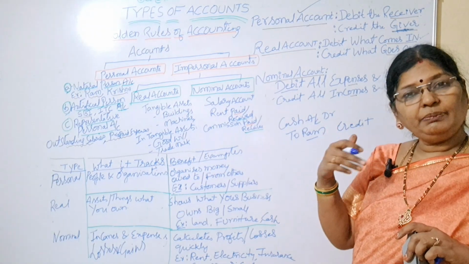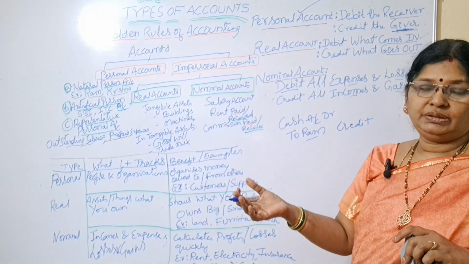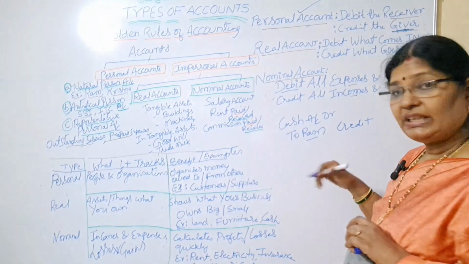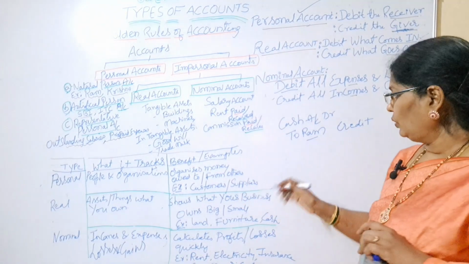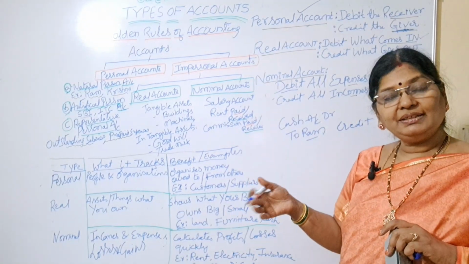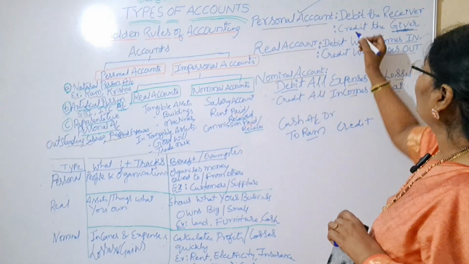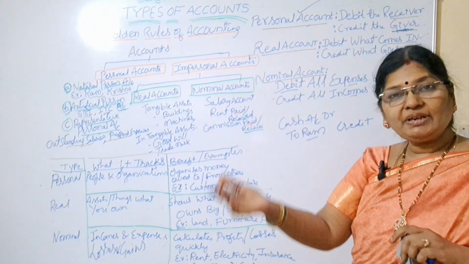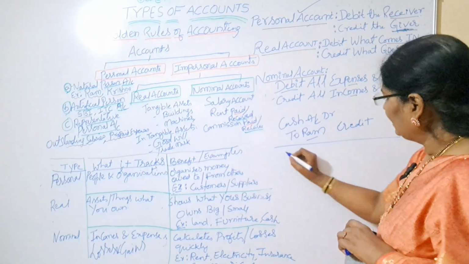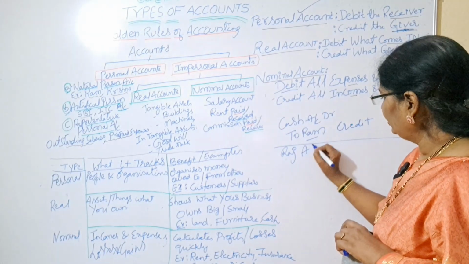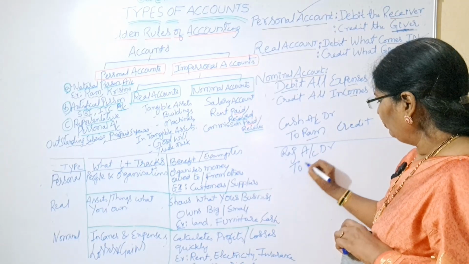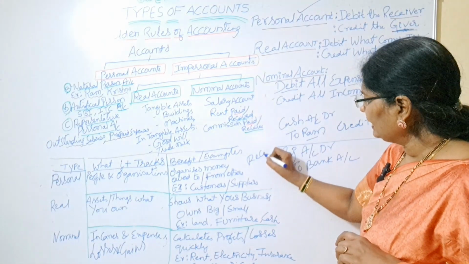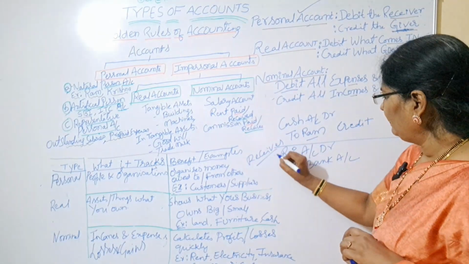You are paying 20,000 to Raj. How are you paying this amount to Raj? By giving one check. Check means what? Bank payment. Is it clear? So who is receiving our 20,000? Raj is receiving. In personal account, the receiver is to be debited. So Raj account debtor to bank account. Why? Because Raj is the receiver. That is why we are writing in the debit place.